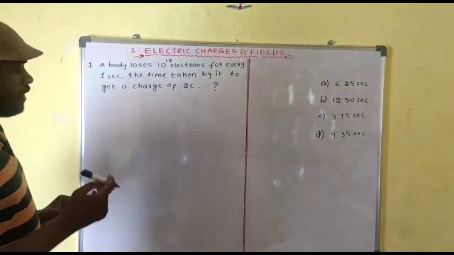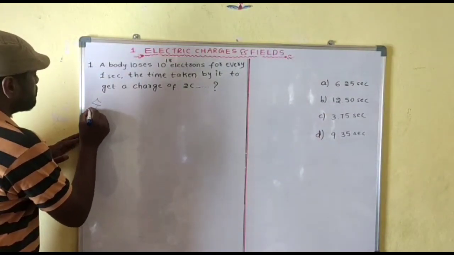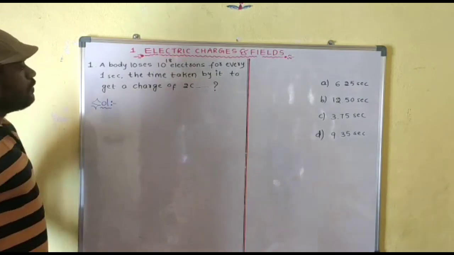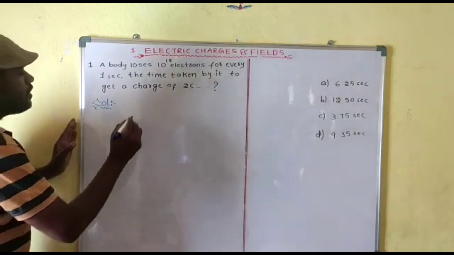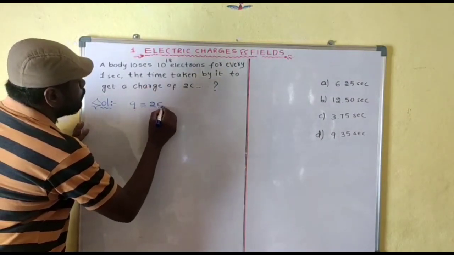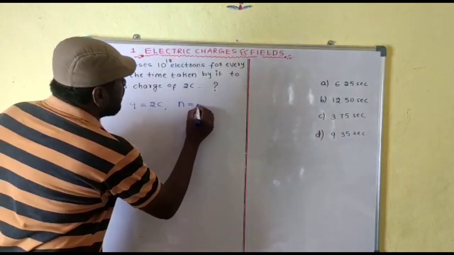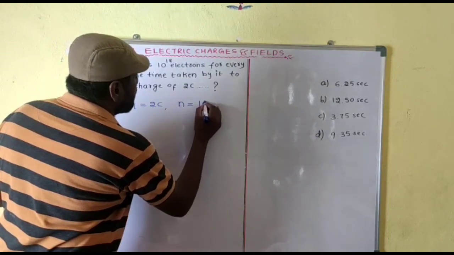Now first of all, let's go for the solution. Let us take the given charge. The given charge Q is equal to 2 coulomb, and the number of electrons lost per 1 second is 10 power 18.